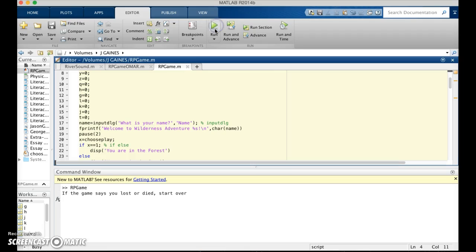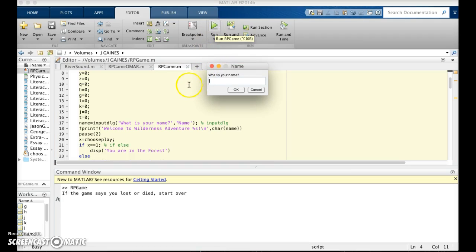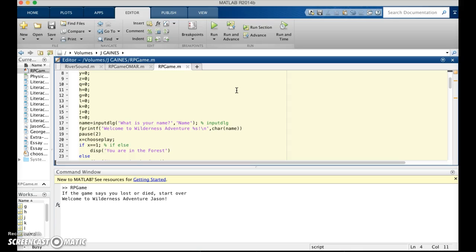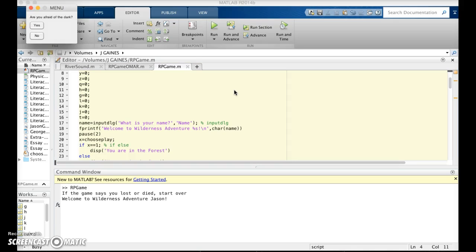So we start the game, and there's an input DLG statement that asks for your name. So I'll put my name in, and this is stored in the variable name for later in the game, where if someone dies or if they win, we'll use an fprintf statement to use their name and tell them what happened.